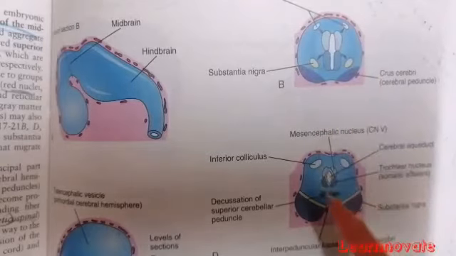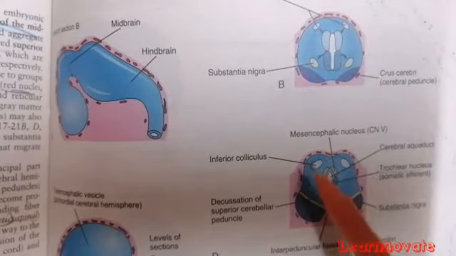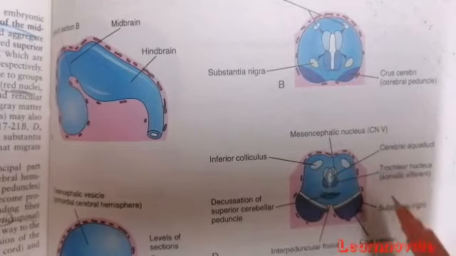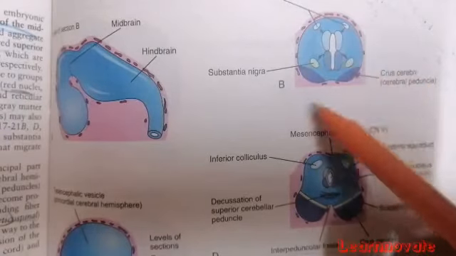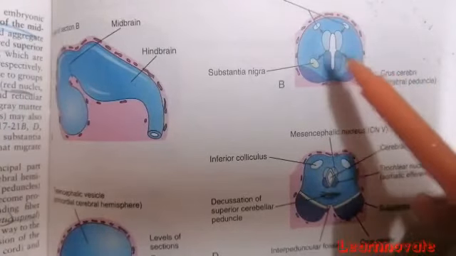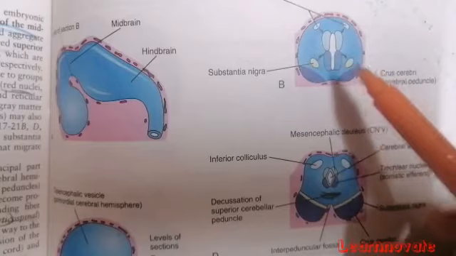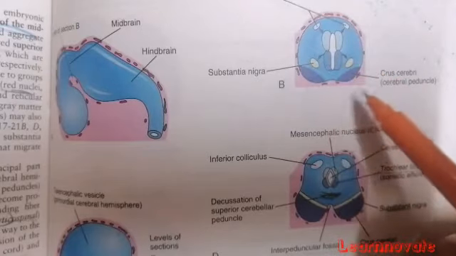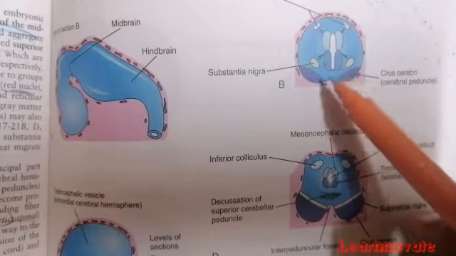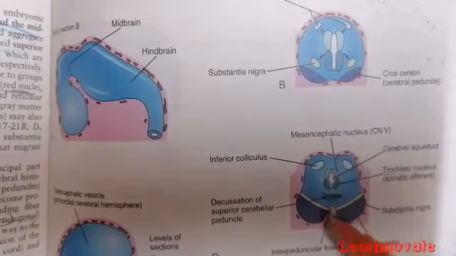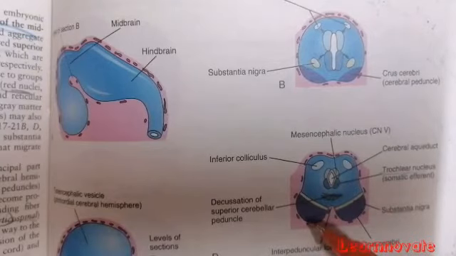The tectum part will differentiate into the two colliculi, the superior and the inferior colliculi, related to the visual and the auditory reflexes. While the anterior part of the midbrain, where the basal plates lie, develops into the tegmentum, the crus cerebri and the layer of grey matter, the substantia nigra. Here you can see the substantia nigra dividing the crus cerebri from the tegmentum.